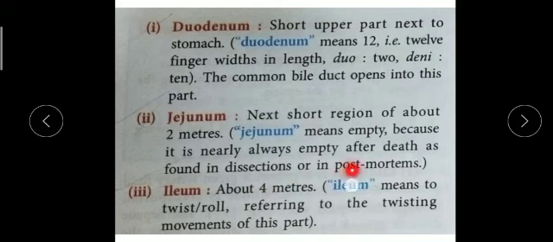This part is used in post-mortems by the forensic science department, and how, you will learn in the higher classes. Then the ileum is about 4 meters. Ileum means twist or roll, so it is very highly coiled. So remember duodenum, jejunum and ileum.